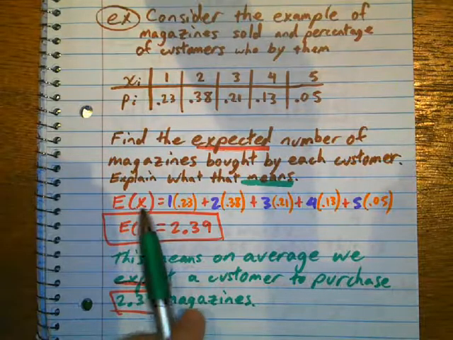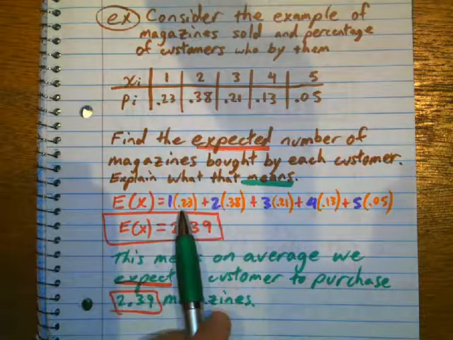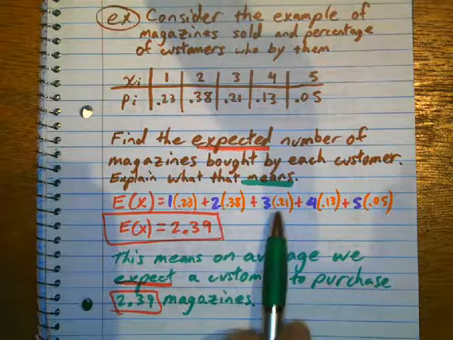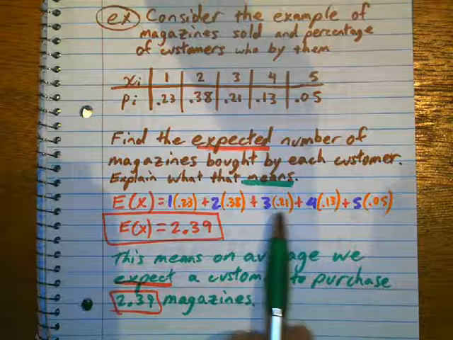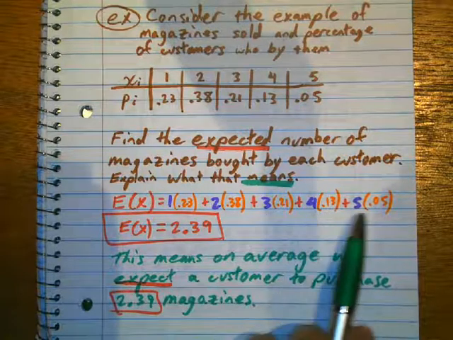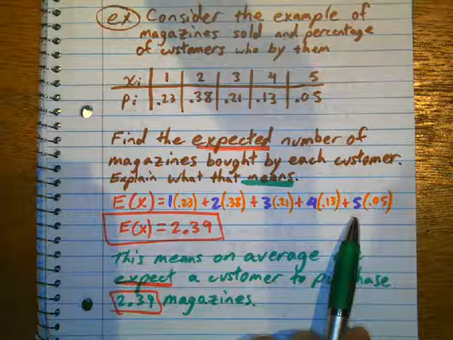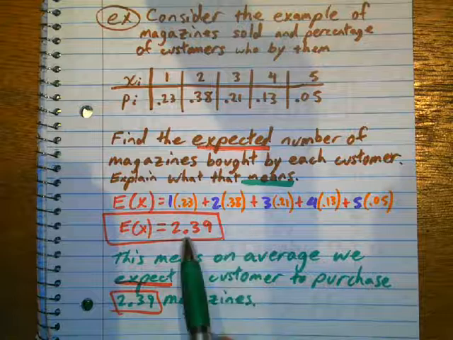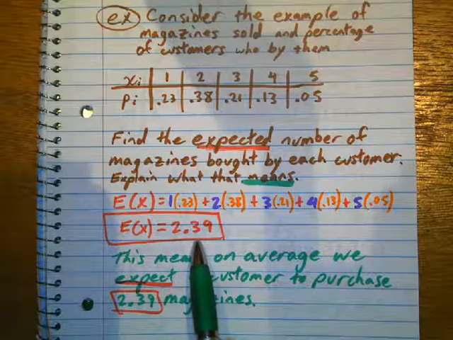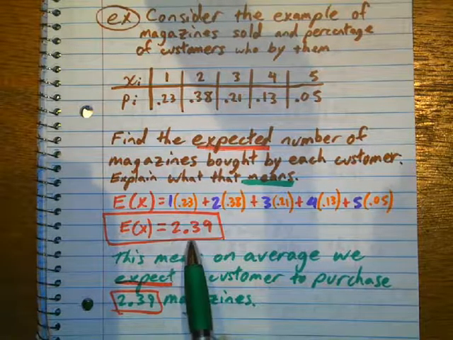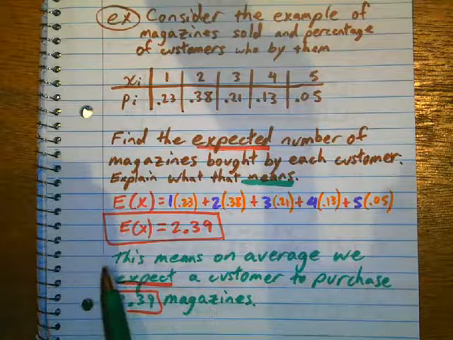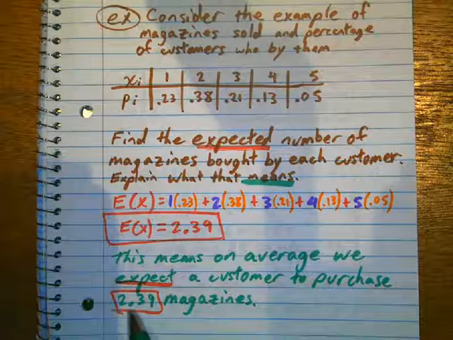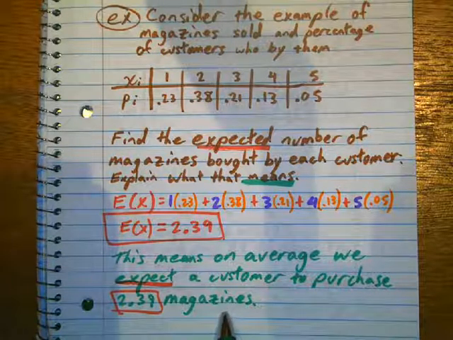So we expect 23% to buy 1 magazine, 38% to buy 2, 21% to buy 3, 13% to buy 4, and 5% to buy 5. So if we multiply these together, add them all together, we're going to get an expected value of 2.39. So what does this mean? This means on average, we expect a customer to buy 2.39 magazines.